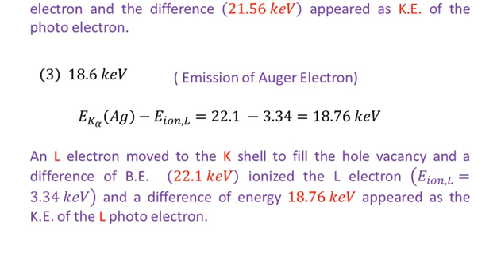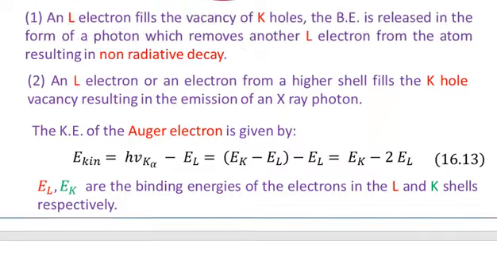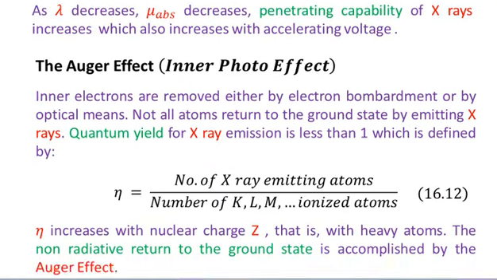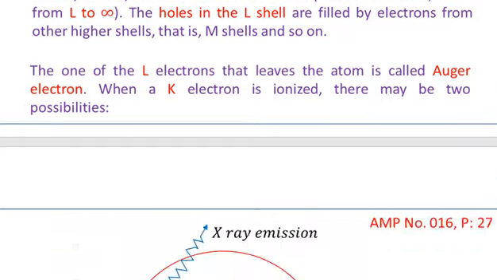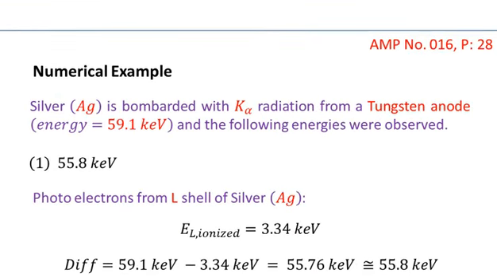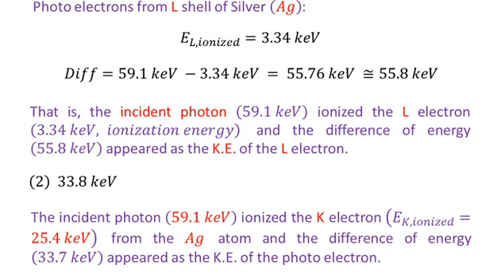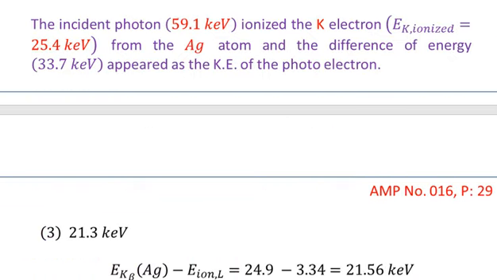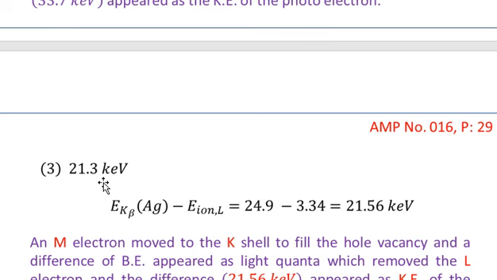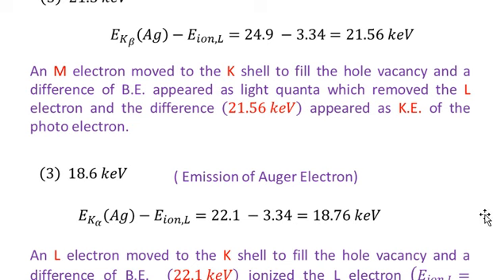So you see that in today's lecture, I have explained the Auger effect in detail, giving some examples so that I can justify the energy emissions of the electrons. These were the energies of the electrons. 55.8 kilo electron volt was the kinetic energy of the electron. 33.8 kilo electron volt was the kinetic energy of another electron released in the process. Then 21.3 kilo electron volt was the energy of another electron released in the process. Then 18.6 kilo electron volt was the kinetic energy of another electron released in the process.